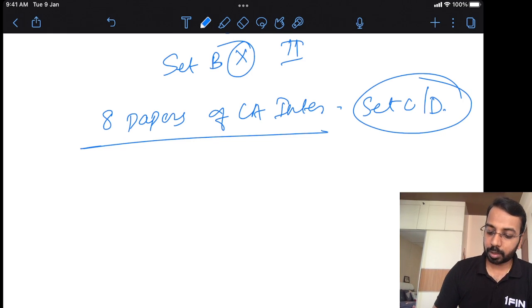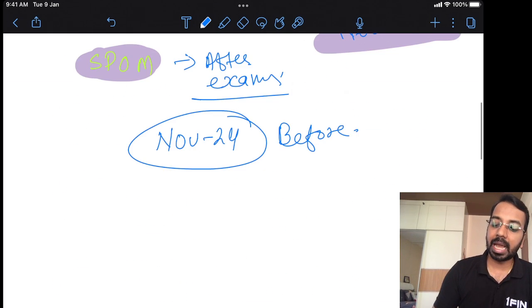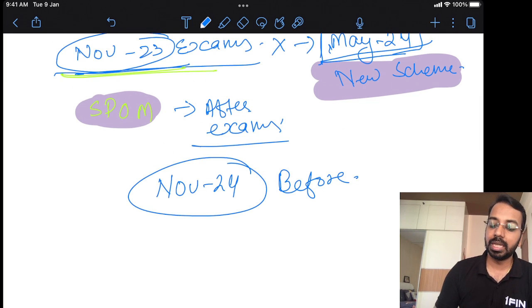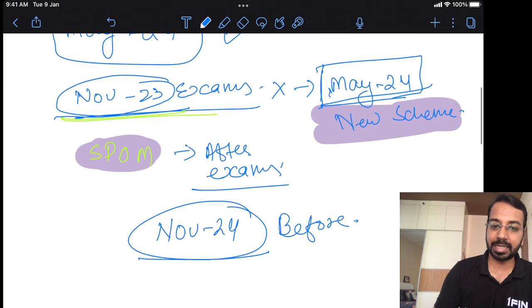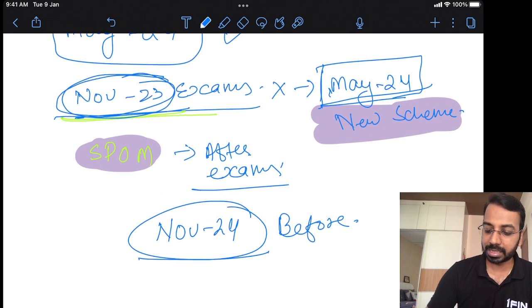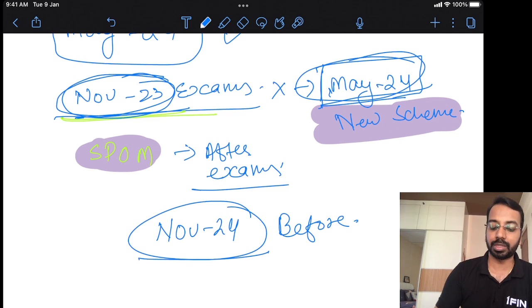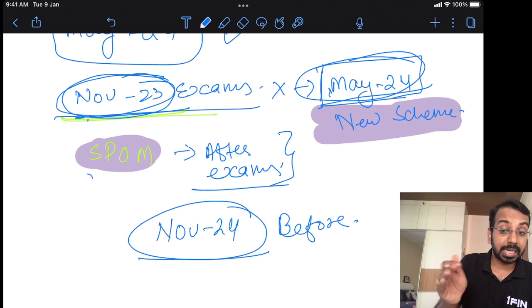Now, after May 24, you will have to write before the examination. If you are eligible for November 23 examination, and if you are writing in May 24 examination because you are not successful in November 23, or maybe because you have not appeared, then you can appear for the self-paced module after the examination.